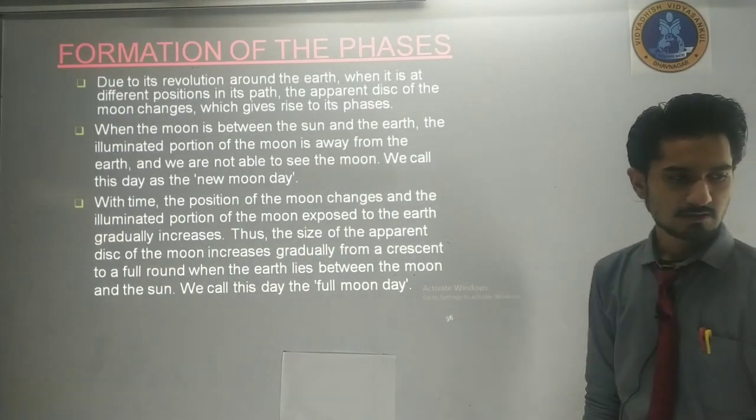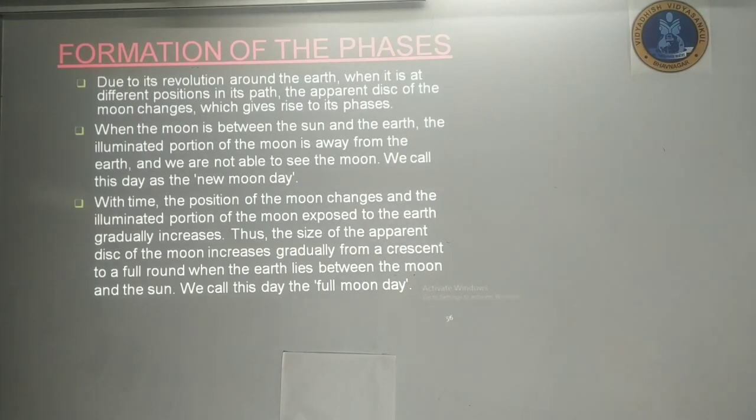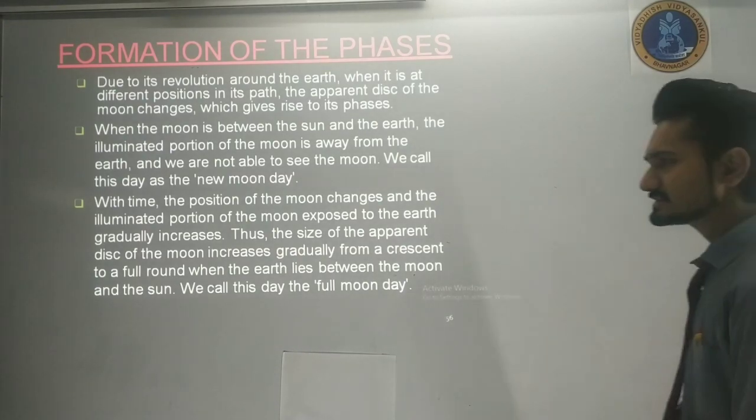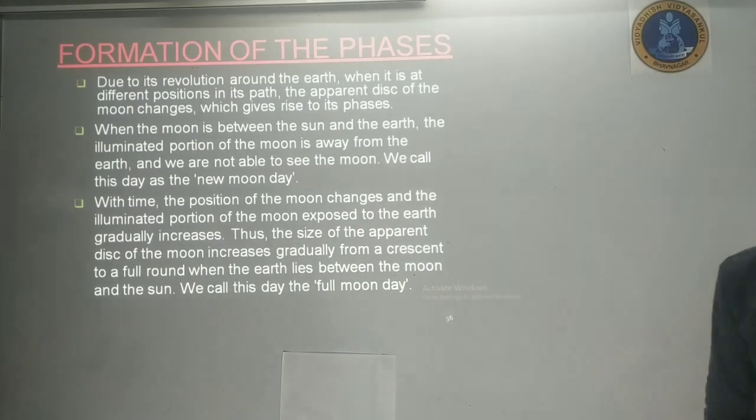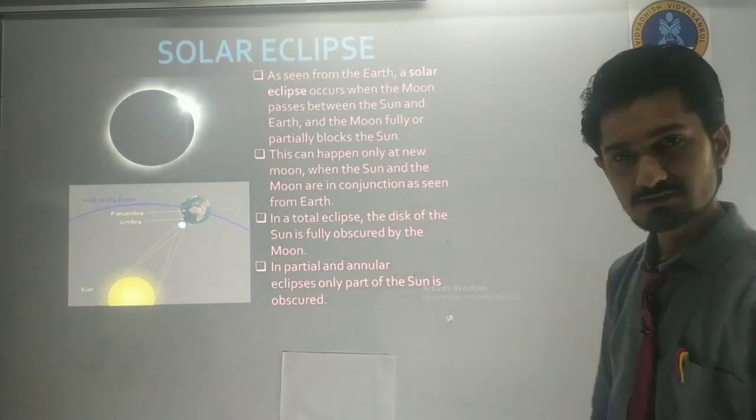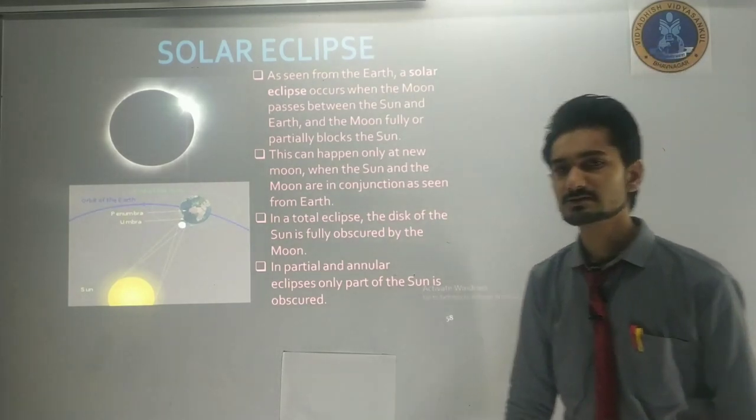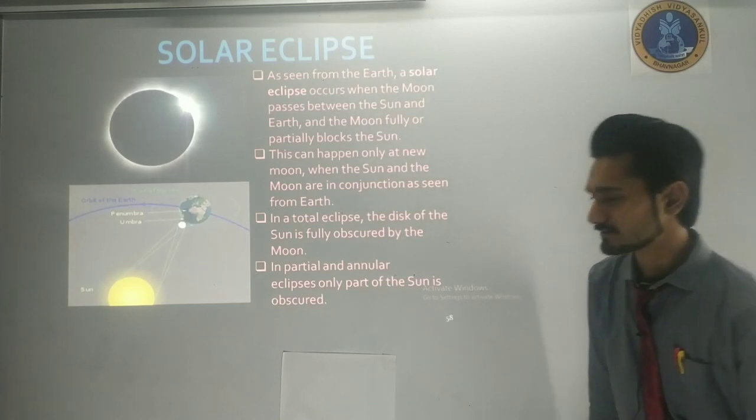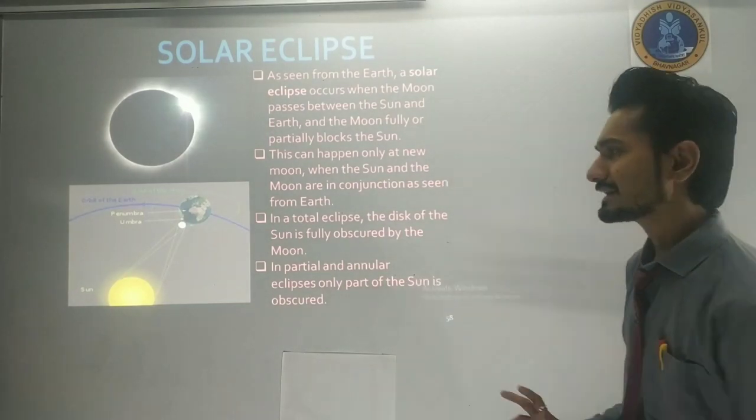Now, the formation of phases we have already seen and finished, that there are 8 phases that we can see from our earth, so we will not look at that again. Now we are going to see the solar eclipse. You have seen many times that a solar eclipse takes place. Now what is a solar eclipse?